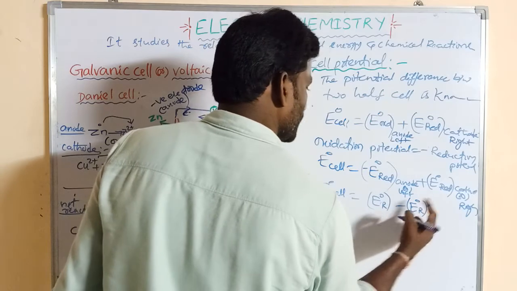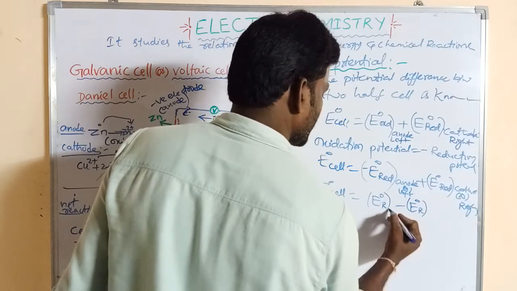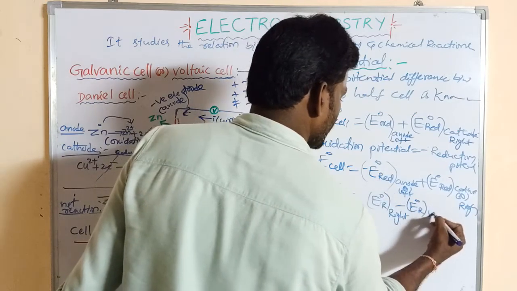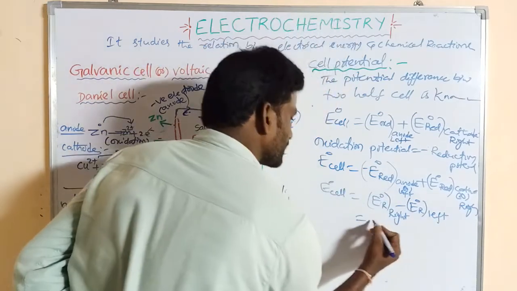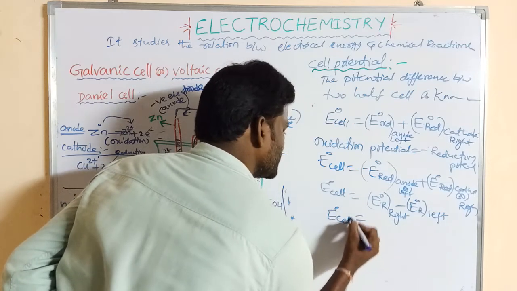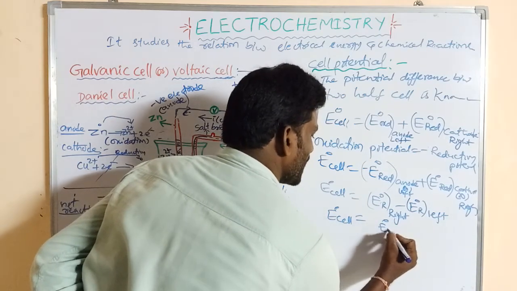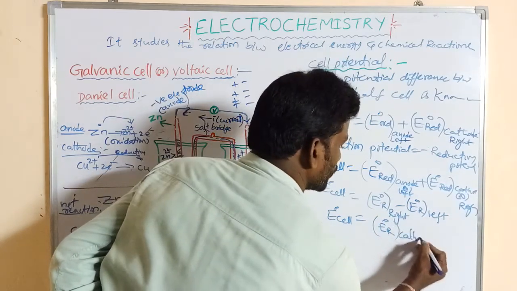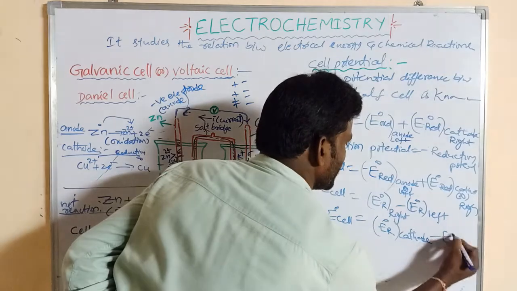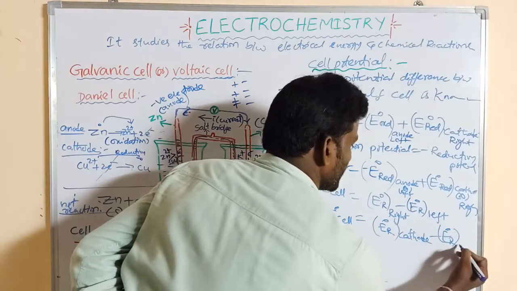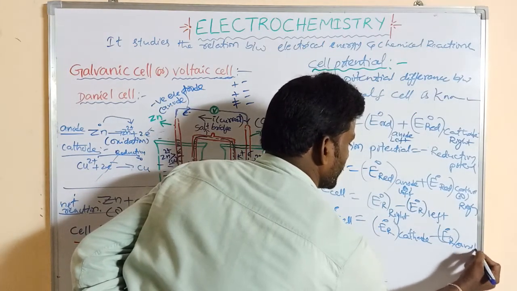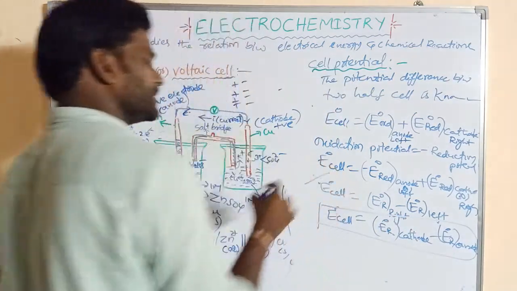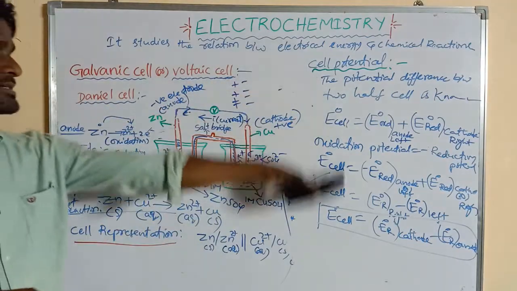So E0 right minus E0 left, or E0 cell is equal to E0 R. This right is the cathode: E0 cathode minus E0 R anode. This is the cell potential.